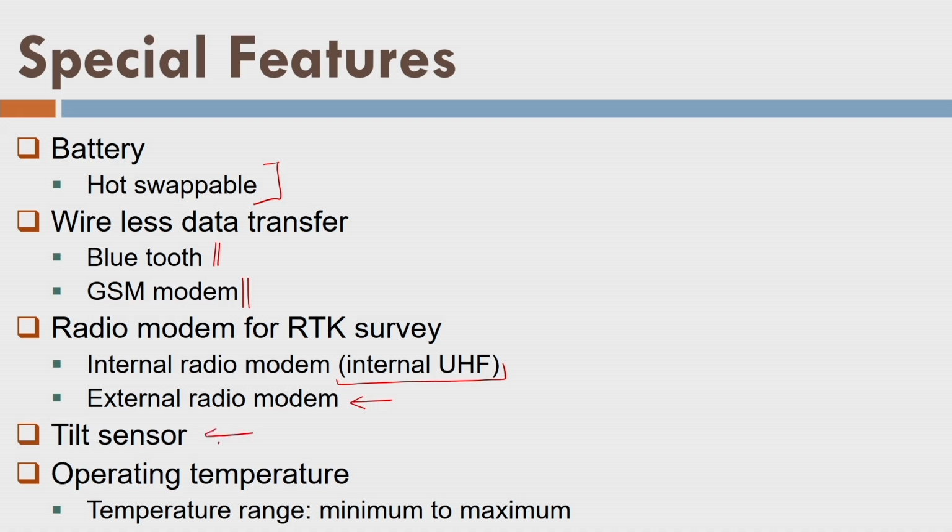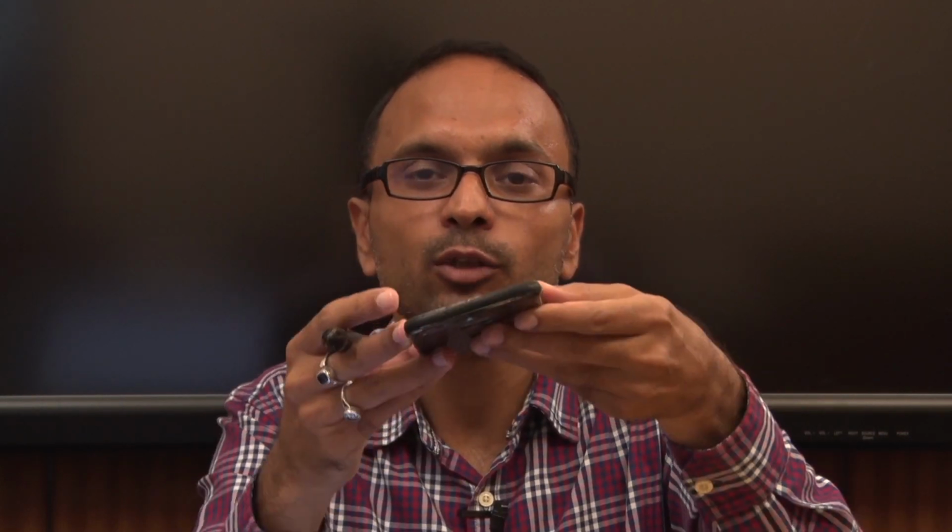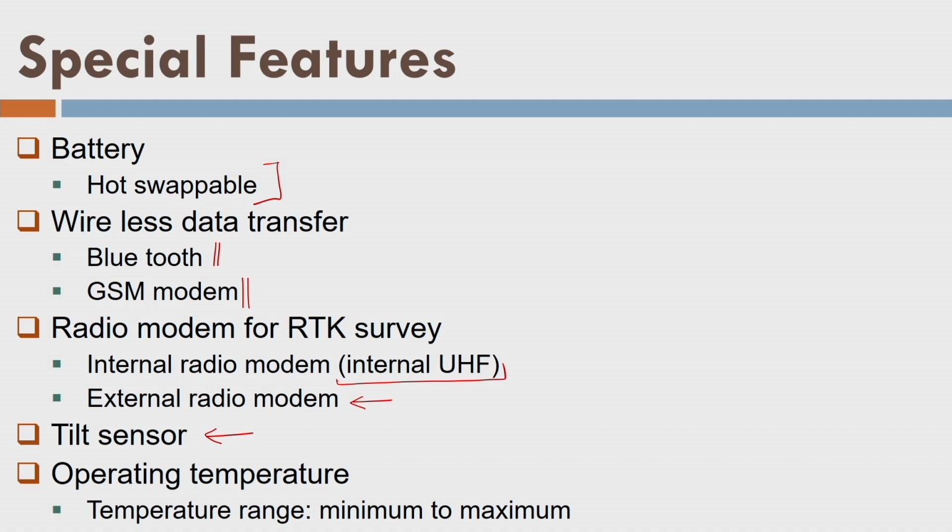Then we have a facility called the tilt sensor. This tilt sensor means, suppose you are using the GPS or the DGPS on your boat, and the boat is moving on a water surface, so there is some tilt. The tilt sensor measures the tilt and provides you the tilt correction. So if you read about the tilt sensor, understand that is the purpose.